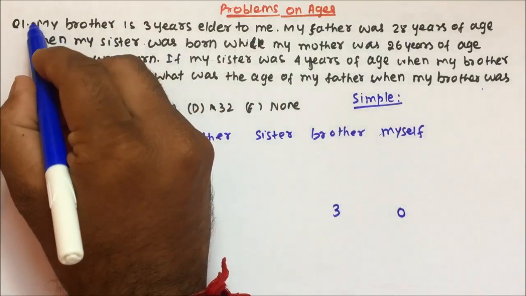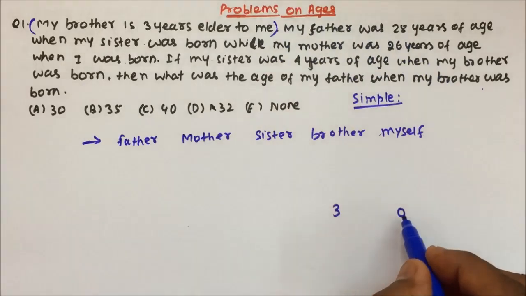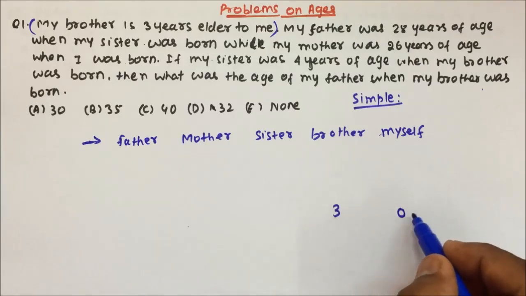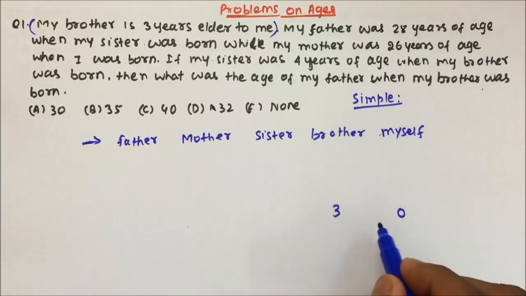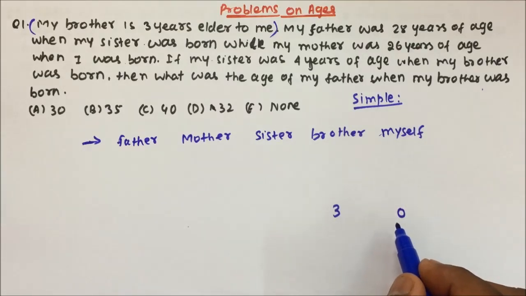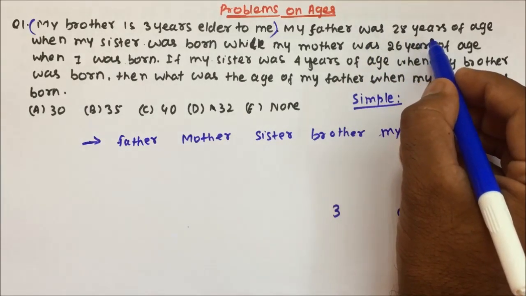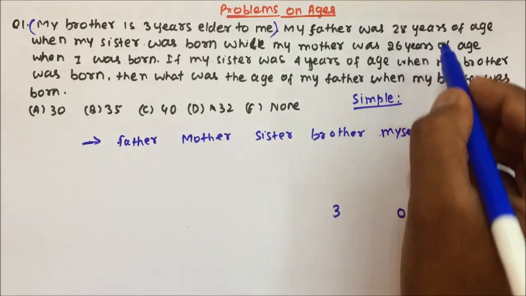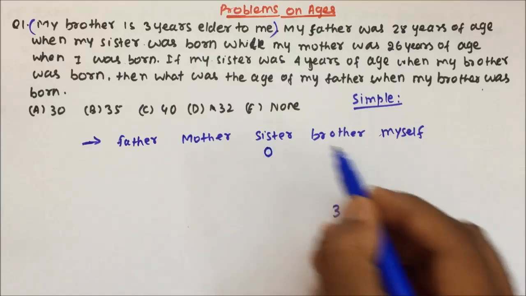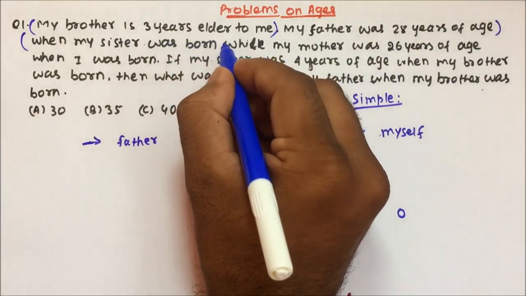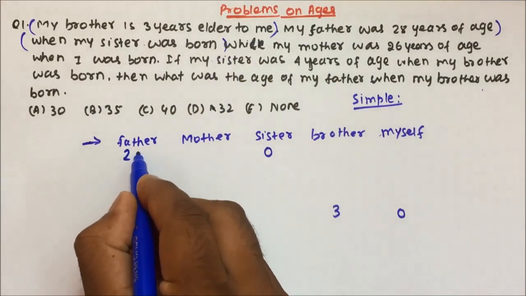See, my brother is 3 years elder to me. So when I am 0 years old, that time my brother will be 3 years old, right? Now friends, this is not required to write, but still I have written so that you will get better clarity of the solution. My father was 28 years of age when my sister was born. So when my sister was born means 0 years old, that time my father was 28 years old.